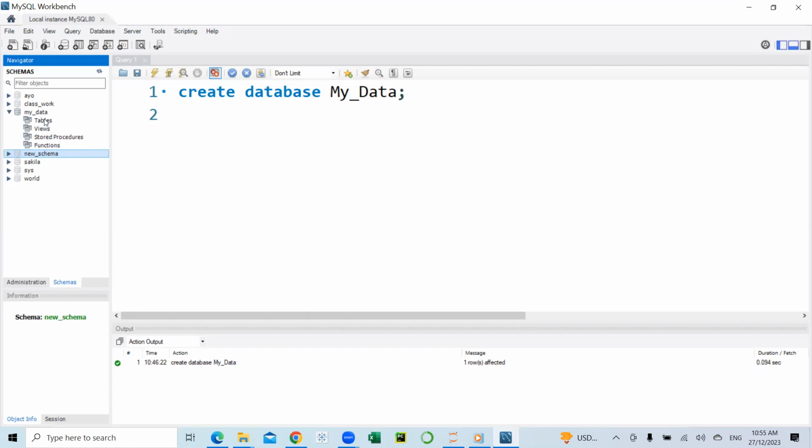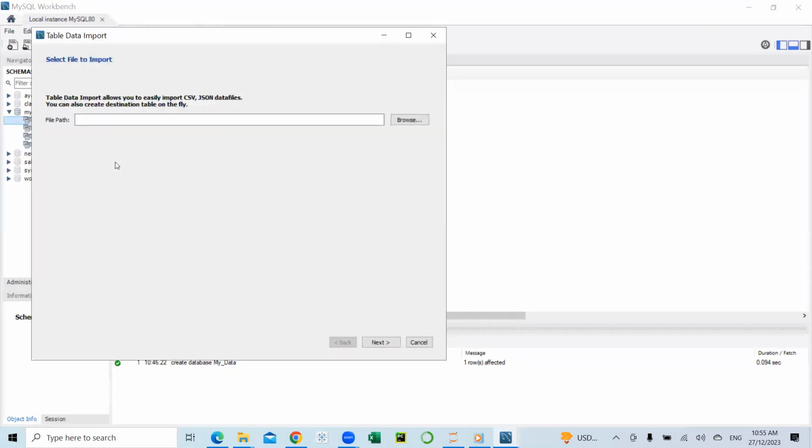So let us start by importing a table into the My Data database. So to do that, I have to right click on this option, tables. I'll select the table data import wizard. Then I'll browse for the table I intend to import into the database.